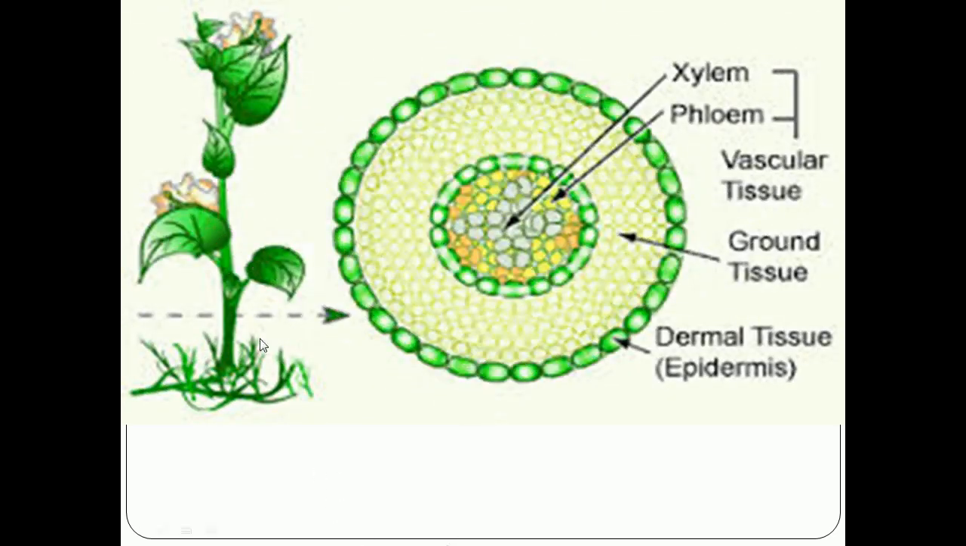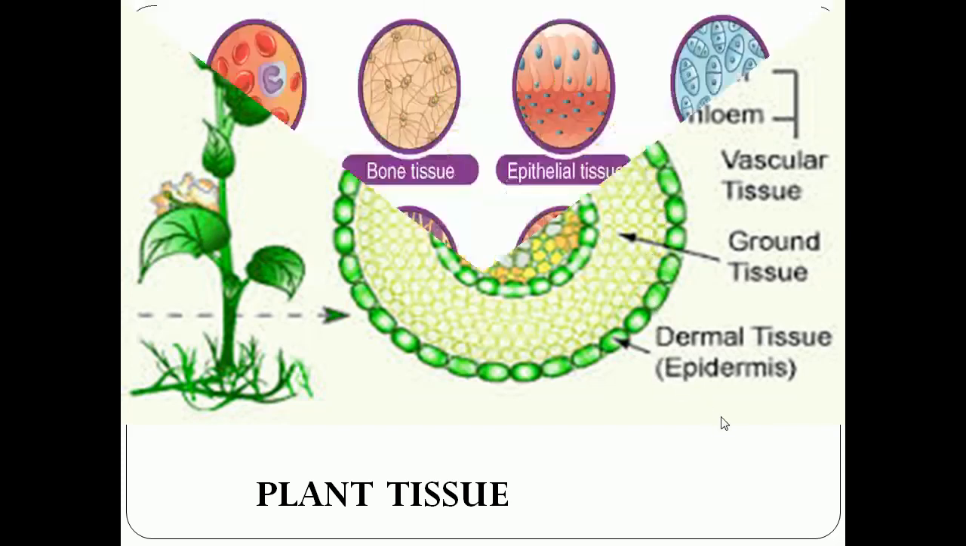Here you can see the 3 common types of plant tissue. They are vascular tissue, ground tissue and dermal tissue. Dermal tissue is present in the outer layer of the plant. And vascular tissue is again classified into xylem and phloem. These plant tissues and animal tissues are what we are going to see in this chapter.